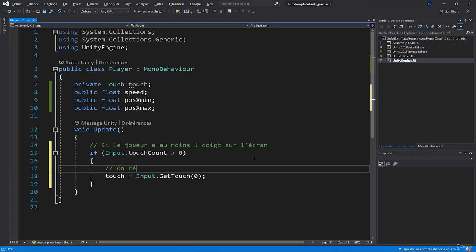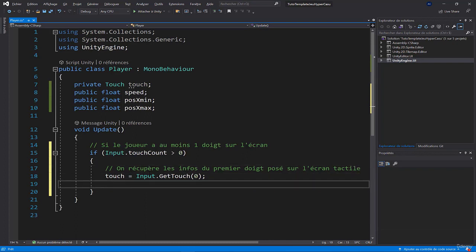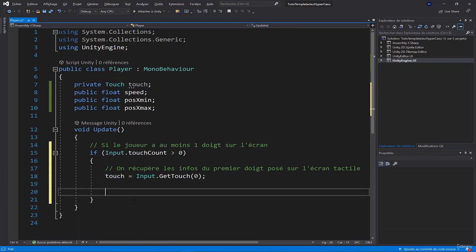So we get the information, just writing comments. We get the information from the first finger placed on the touch screen. We store this information in touch, which is our variable touch here, and then we will test if the player moves the finger.